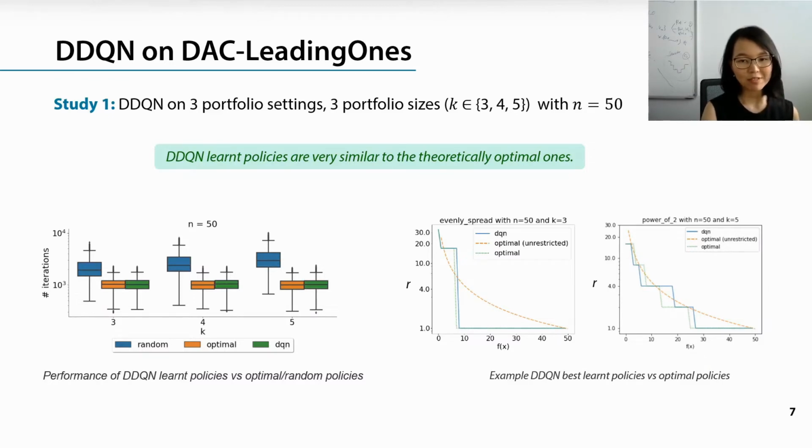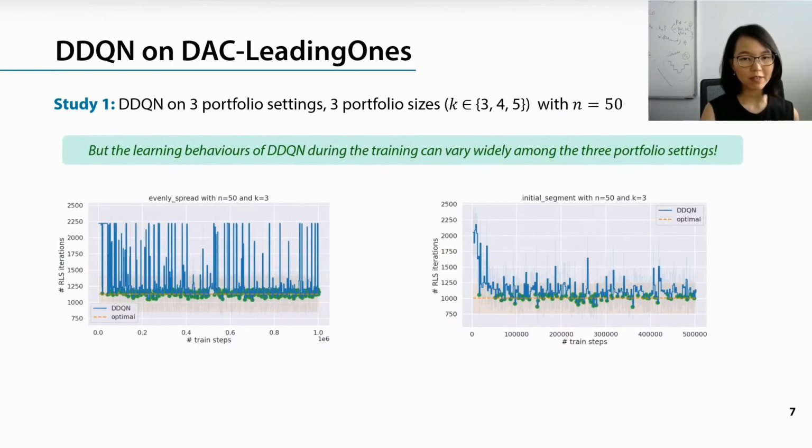But that's not the end of the story, there's a but here. So actually the learning behaviors of DDQN during the training can vary widely among the 3 portfolio settings. Here we plot the performance of the learned policies during the training. The points with close to optimal performance are marked as green dots, and on the left we show the training performance for the evenly spread setting, and on the right it is for the initial segment setting.